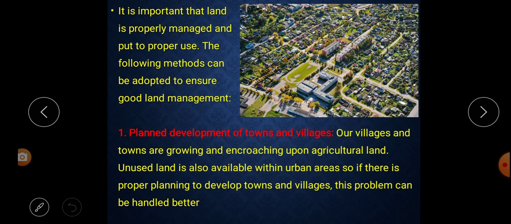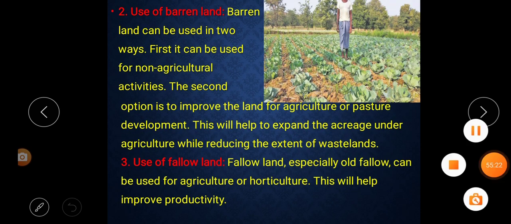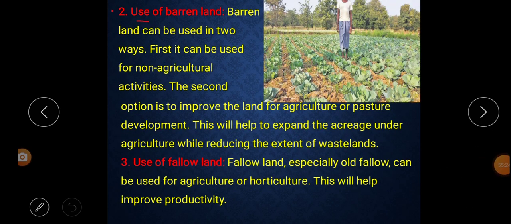So this paragraph says that villages and towns are increasing and they are using agricultural land for constructing houses, colonies, etc. But at the same time, in villages and urban areas, there is unused land. Those lands can be used for constructing houses, factories, industry, or bus stands, etc. So if we can plan and develop the town and city, then it can solve the problem. Next, use of barren land.